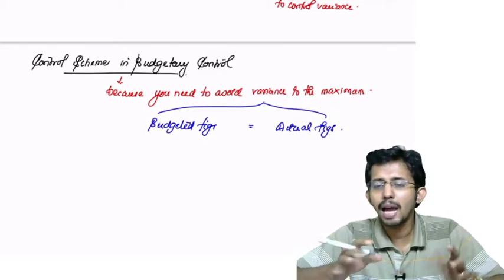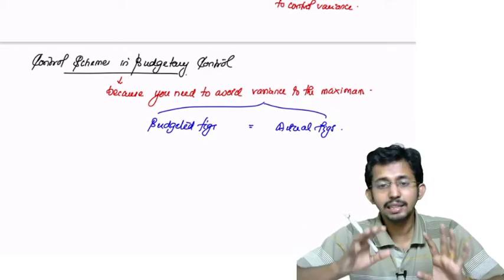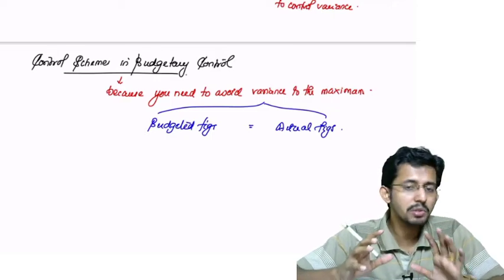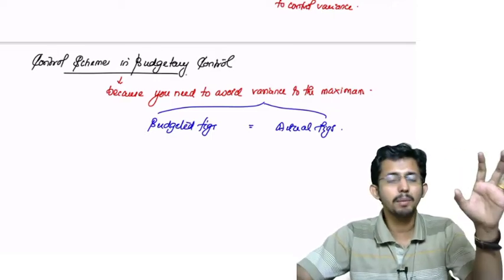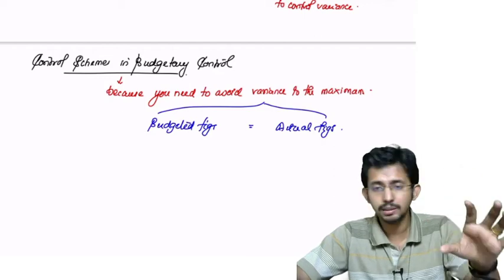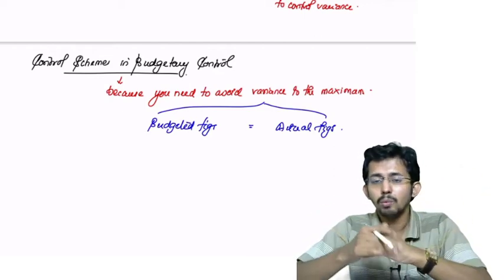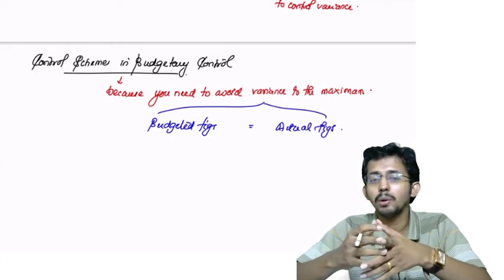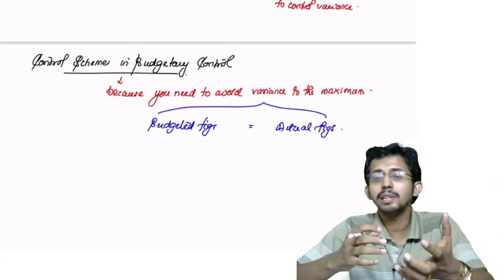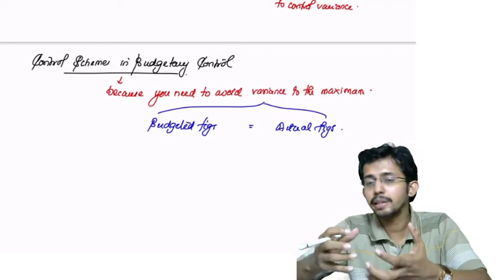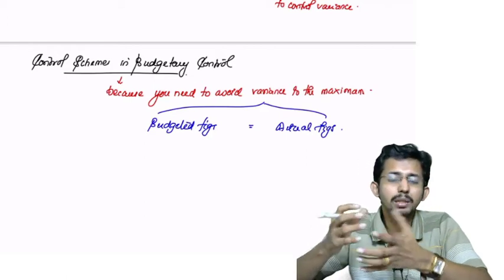Your entire planning will go. It is a huge risk. You are budgeting a production of 1 lakh units in a month, but you are able to achieve only 20,000. What will happen to your operations? You can sell only 20,000, so the revenue will be only from 20,000 units.